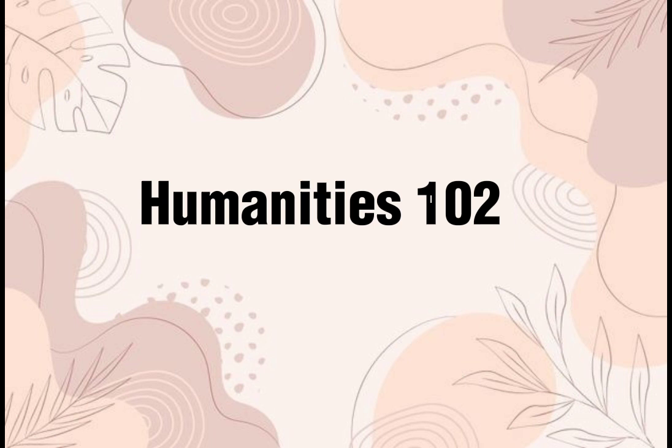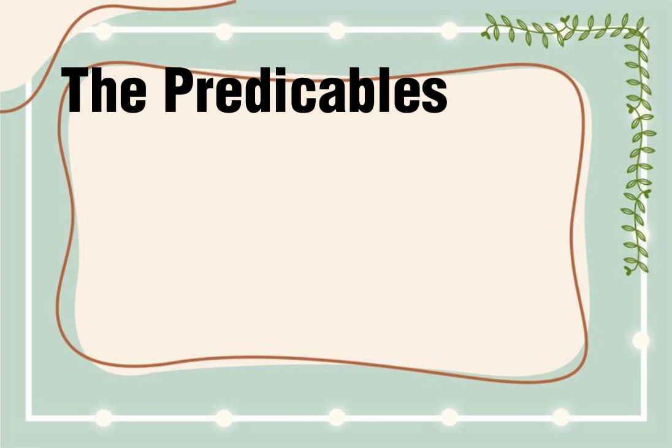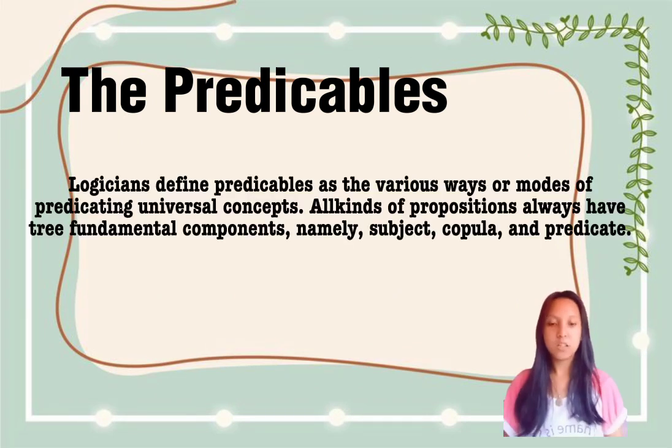For today's lesson, we will be discussing predicables. This lesson focuses on the 5 kinds of predicables. Logicians define predicables as the various ways or modes of predicating universal concepts.